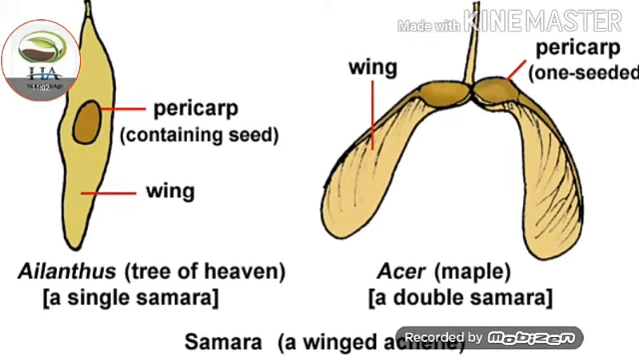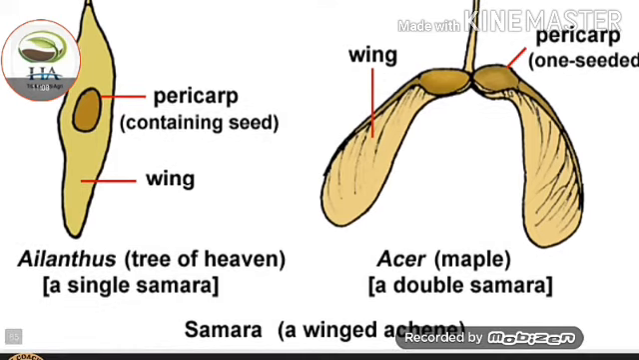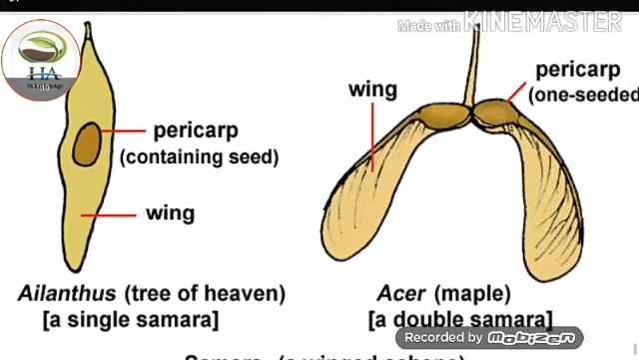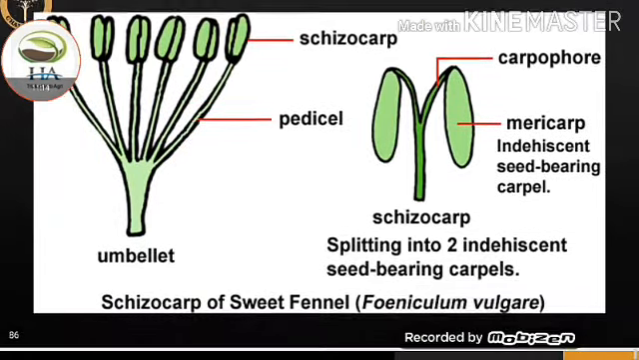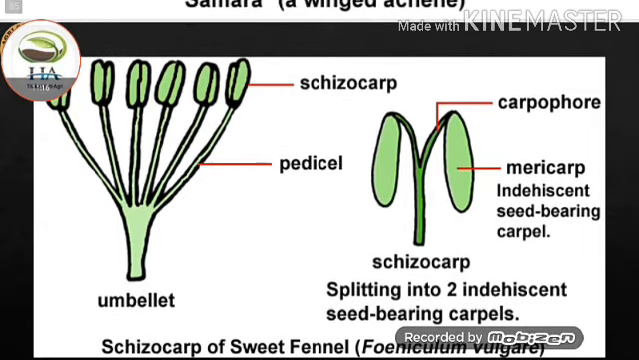In the Ailanthus, you can see the pericarp containing the seed, and in maple, you can see the pericarp is one-seeded. This one is a diagram of schizocarp of sweet fennel. First one is umbel and second one is schizocarp, splitting into two indehiscent seed-bearing carpels.